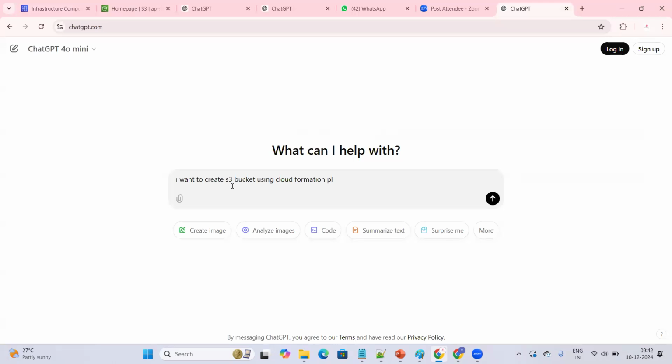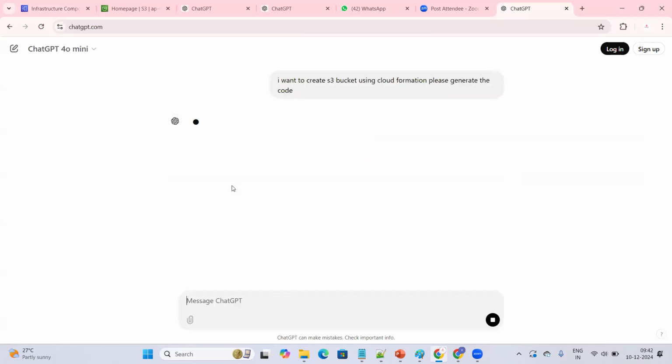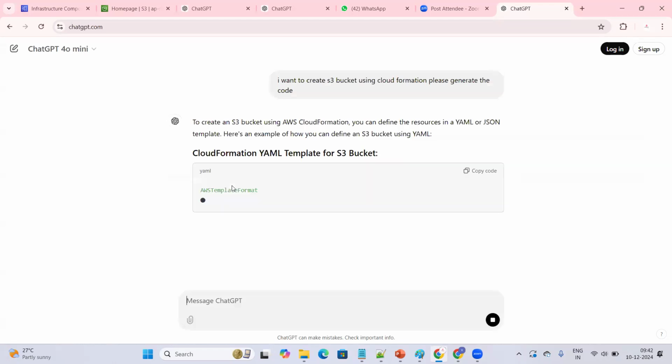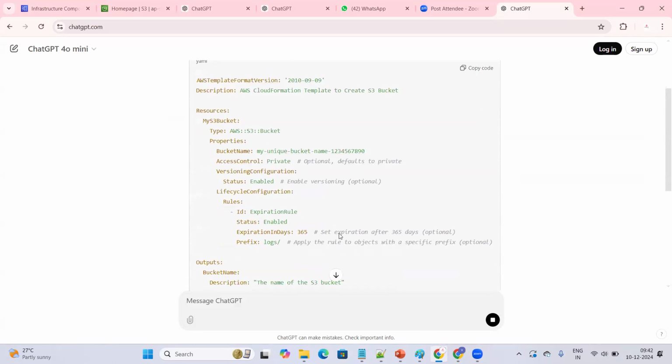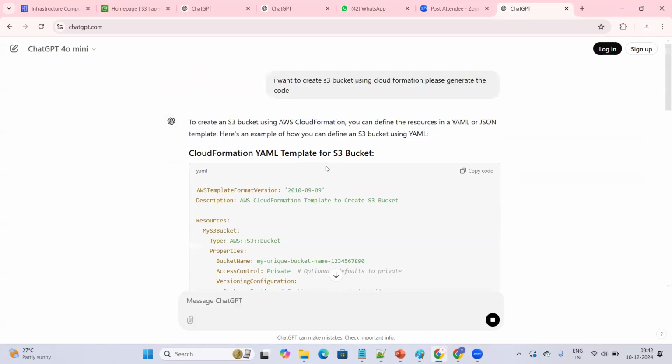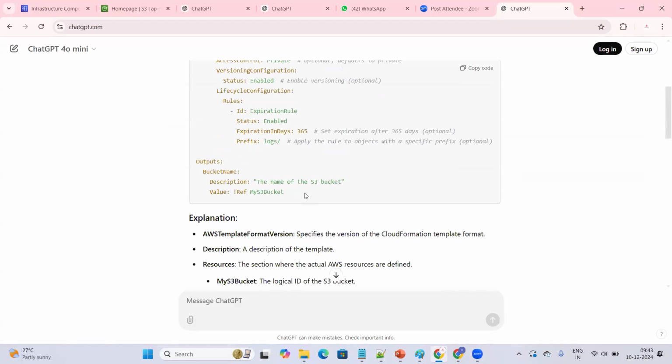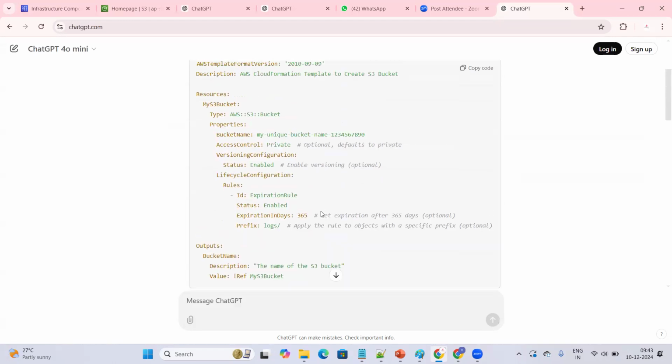Please generate. I'm simply asking ChatGPT and it will generate some code. So this is the code which is generated for the S3 bucket. Can you see here?